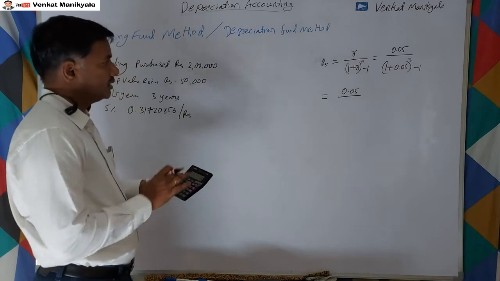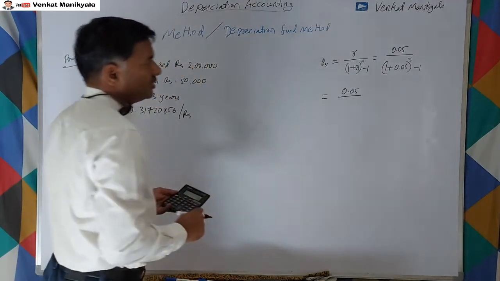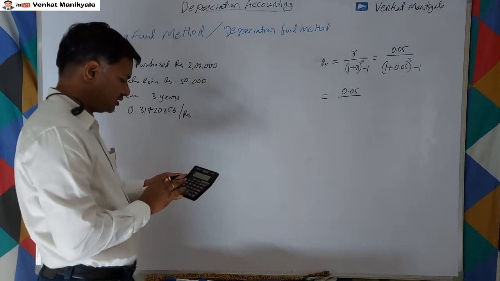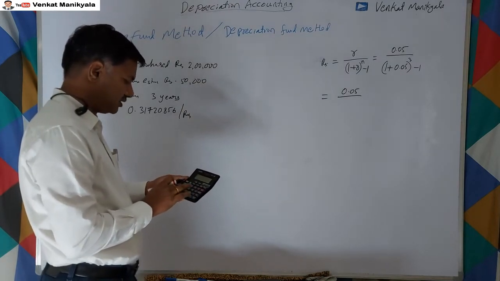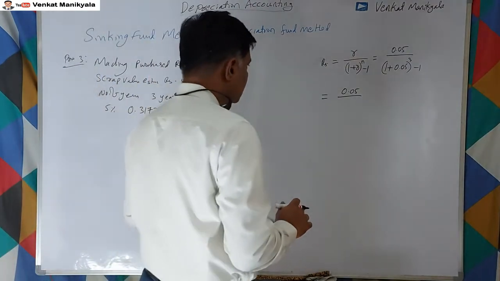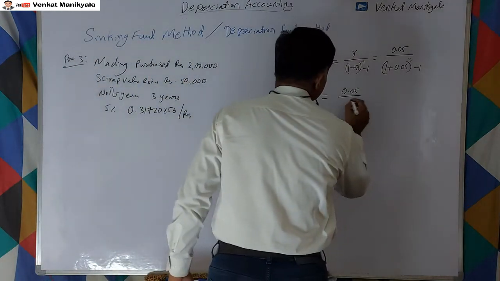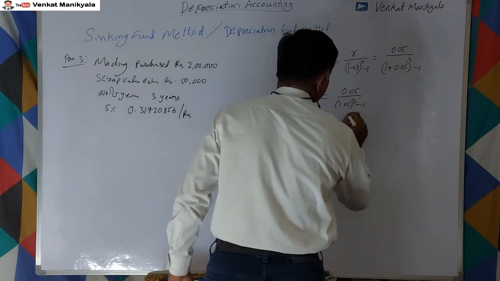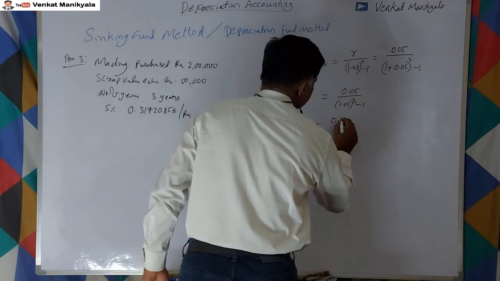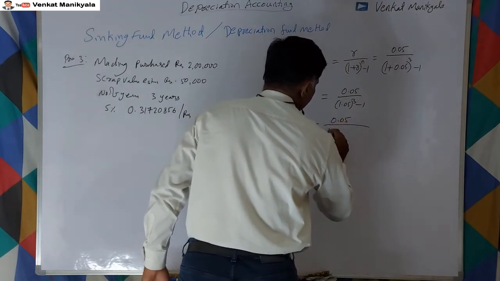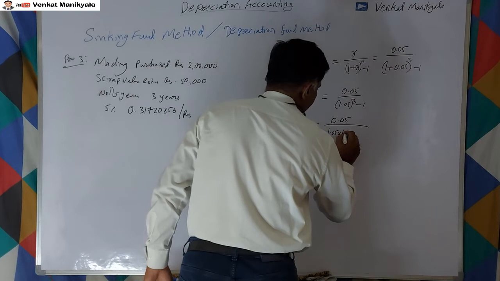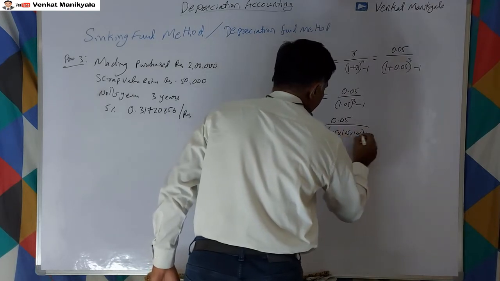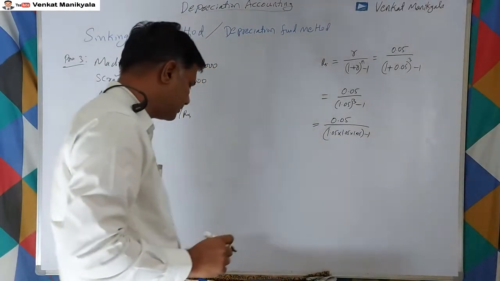1.05 to the power of 3 means cube, right? 1.05 into 1.05. So here it's nothing but 1.05 cube minus 1, meaning 0.05 by 1.05 multiplied by 1.05 multiplied by 1.05 minus 1, right? So this is a simple way of calculation.